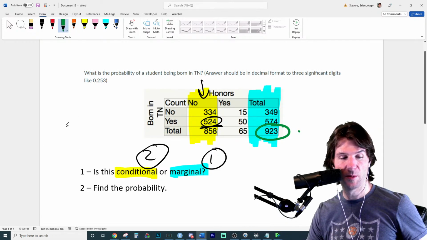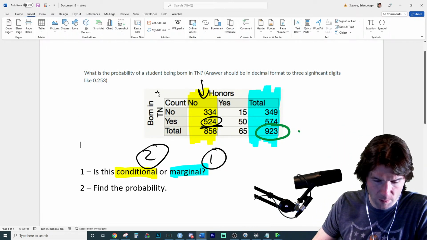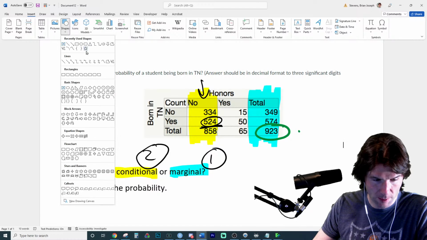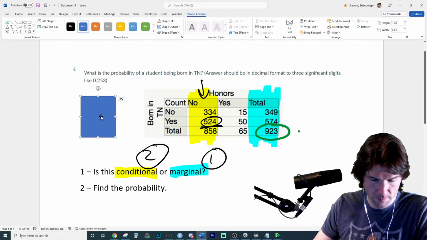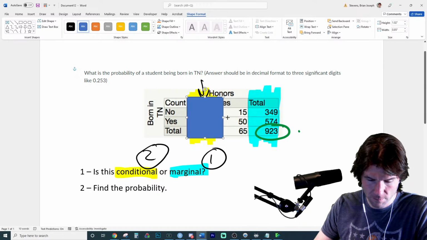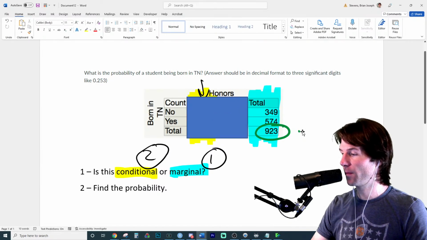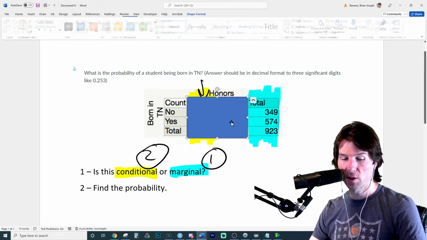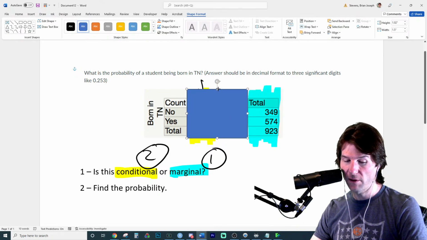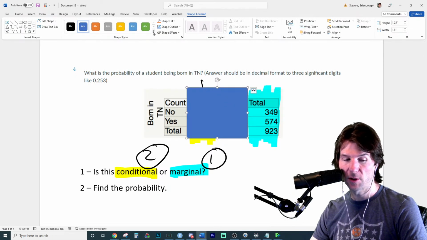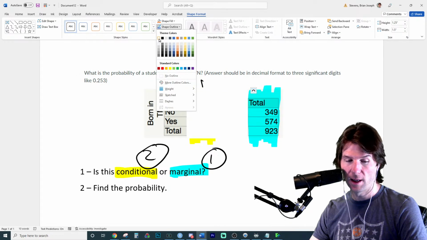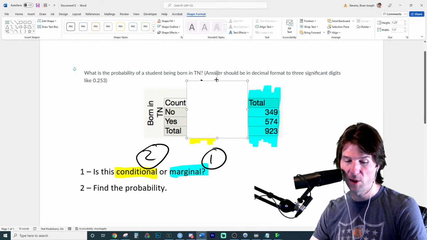And what's interesting, let me do this. It might be easier to look at it if I do the following. I'm going to insert a shape right here. That might help. Exactly. You're seeing, Maria. And what I've done right here, when you consider a marginal distribution, honors doesn't even matter because we're only looking at the one variable. So I'm blacking out that variable so you don't see it, or we can white it out right there. So you don't even see it anymore. I'm just making it so that information is not even available. Make it look nice and pretty right here. I'm going to have a southern accent.